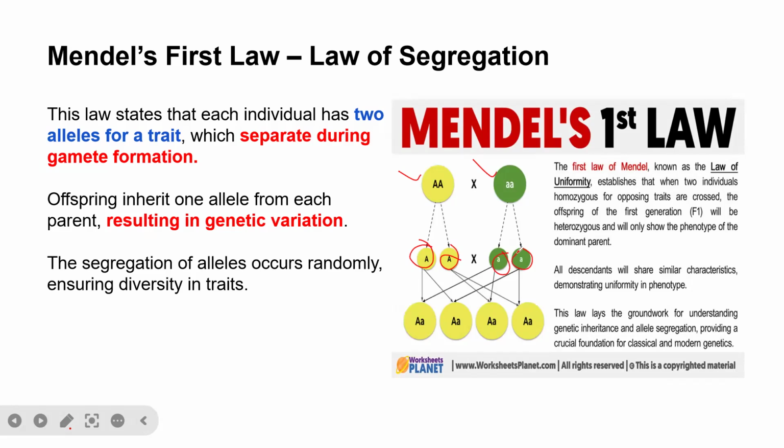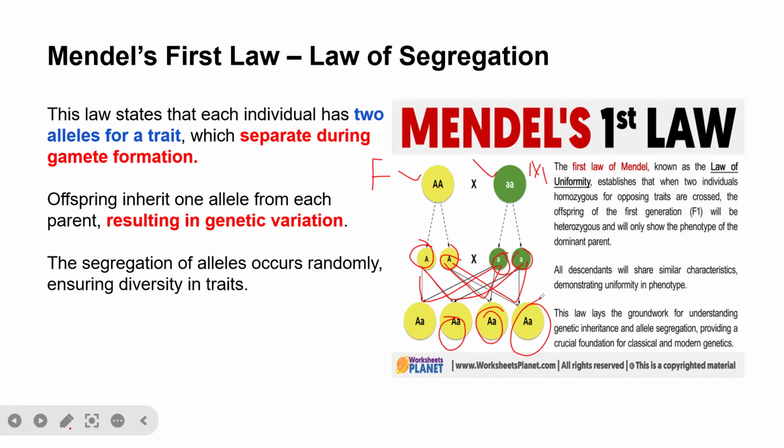You see, let's say this is a father and this is a mother. So as we can see from here, the allele from the father for this trait, they are segregated. So you see capital A here cross with small letter a. That is why we have capital A, small a. This capital A again also cross with this small letter a. That is why we have this. This one also cross with this. We have this. This one with this, we also have capital A, small a. So that is actually the law of segregation of gene.